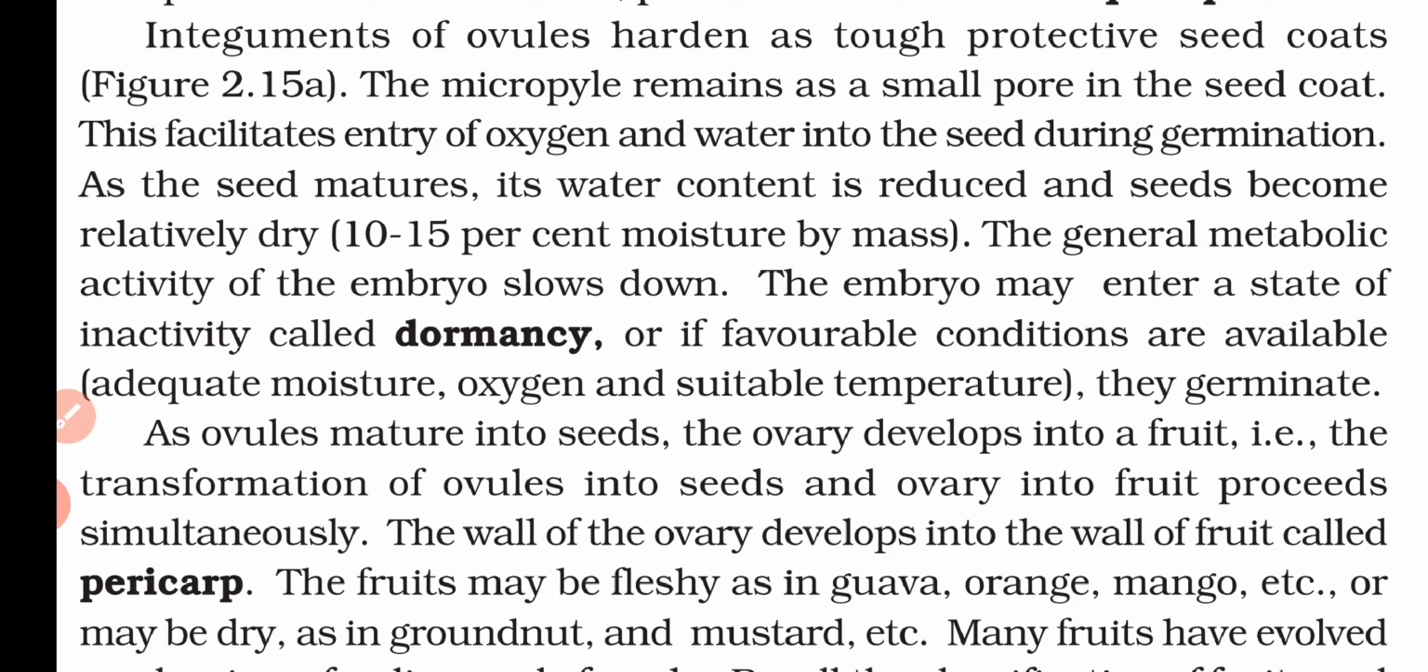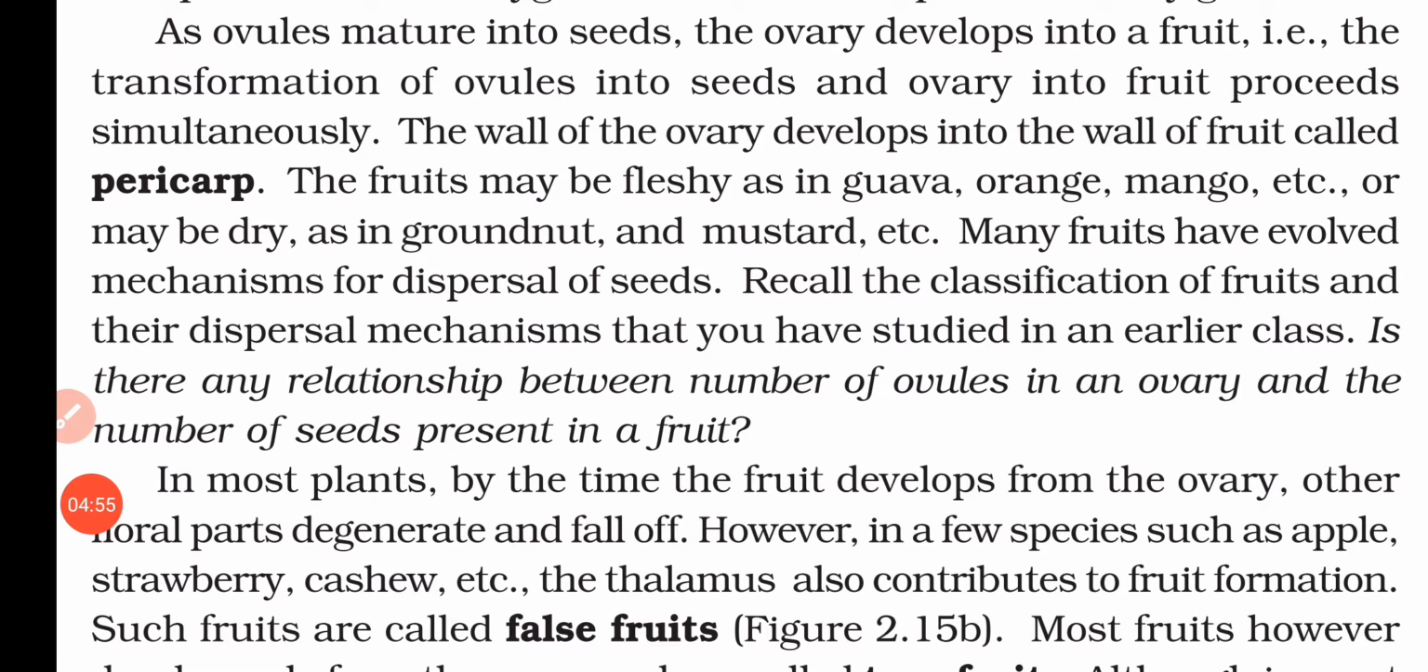At that time it will start germinating. When the ovule is converted into seed, at the same time the ovary will develop into the fruit. That means whenever the ovule is transformed into the seed, at that time the ovary will also be converted into the fruit. So the development of seed and the fruit always occur simultaneously. At the same time, both occur.